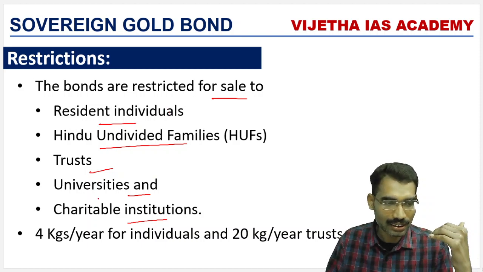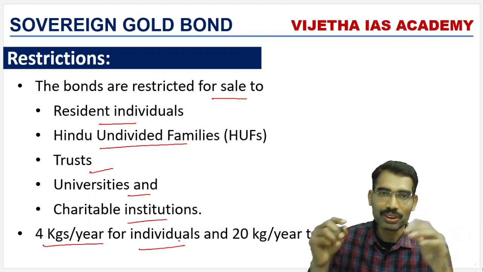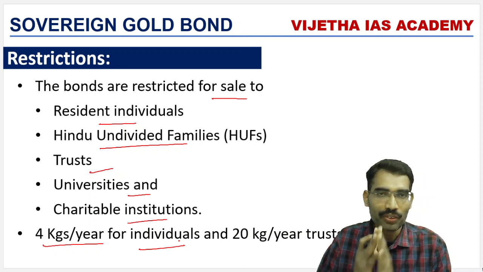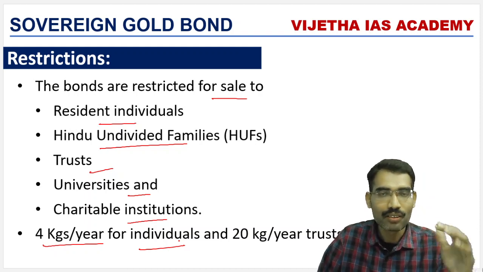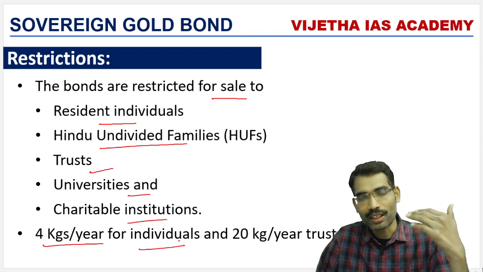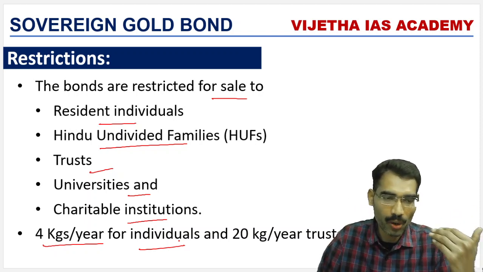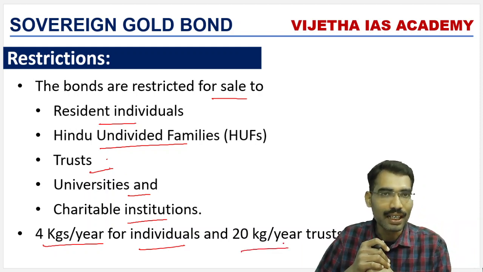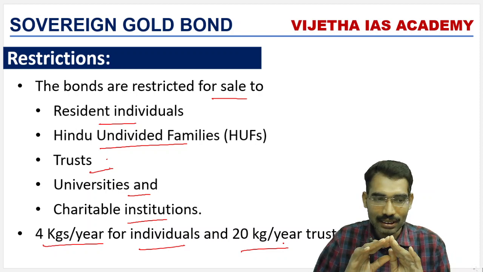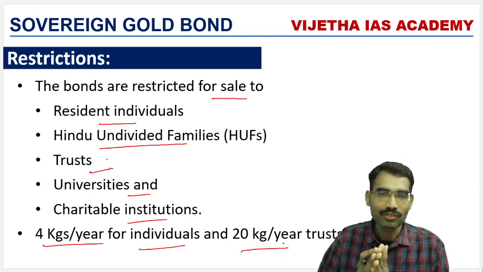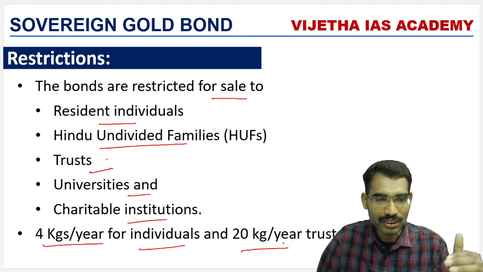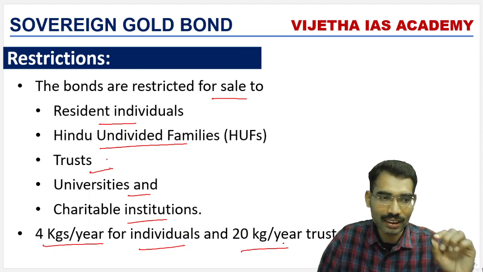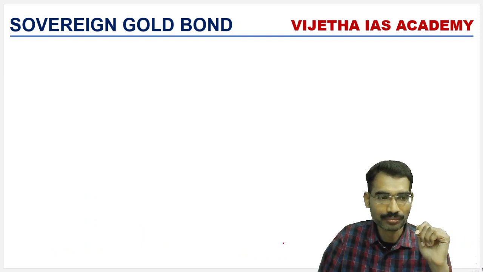And also some restrictions like 4 kgs per year for individuals. Individuals can buy sovereign gold bonds which are worth up to 4 kgs for financial year. And for every other financial year, he can increase the bond. And for trusts and other organizations, 20 kg per year is eligible. So this means it is restricted for Indians. It is not for promoting any foreign direct investment or foreign investment into these bonds. So this is what we have to understand in this eligibility criteria.